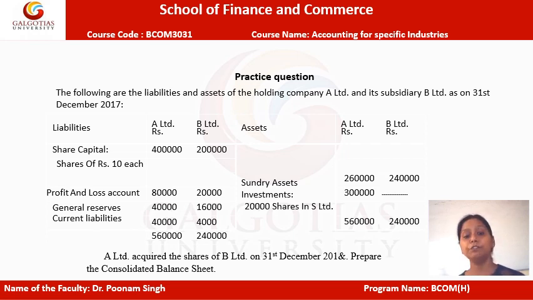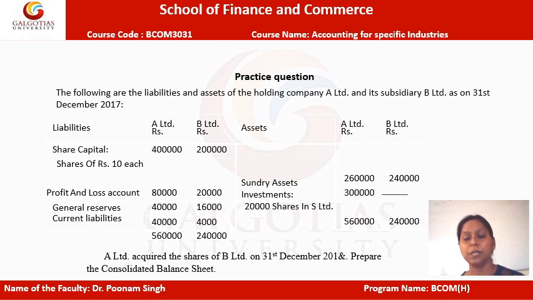Now further, current liabilities are also shown here. The current liabilities are 40,000 and for the subsidiary it is shown as 4,000 rupees. So the liability side is balanced with 5,60,000 rupees and with the subsidiary it is 2,40,000 rupees. Now further on the asset side, the investment is given.